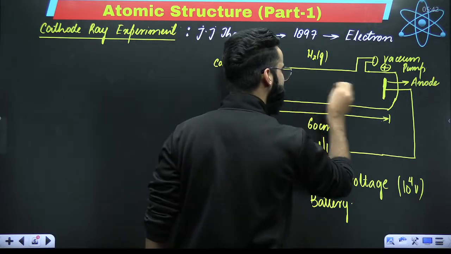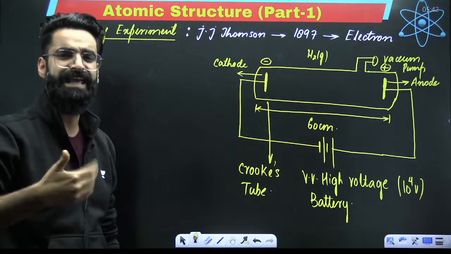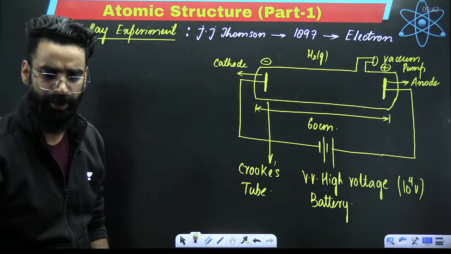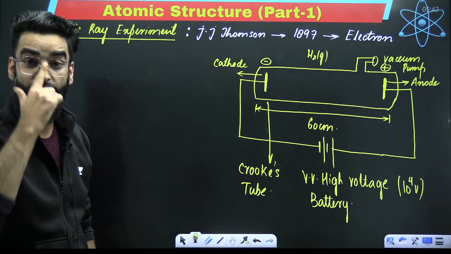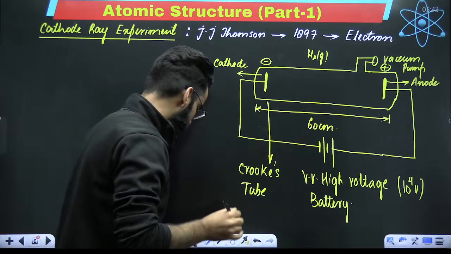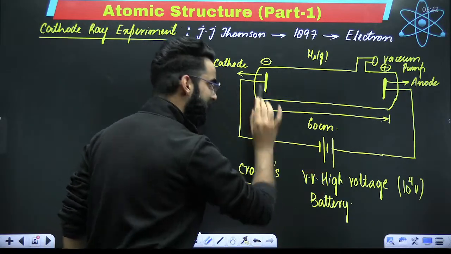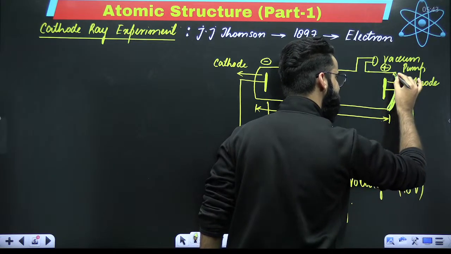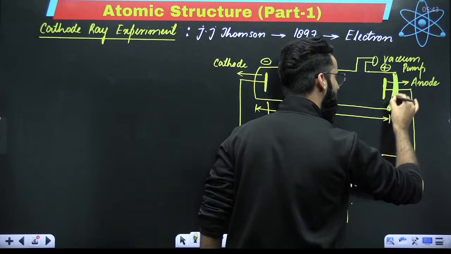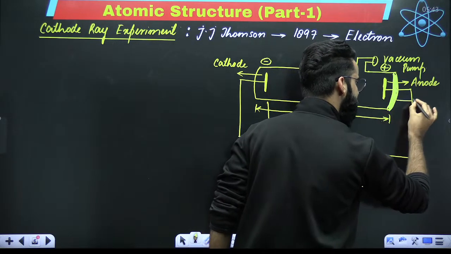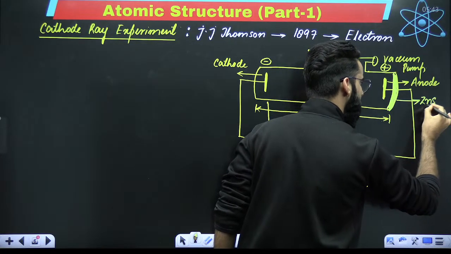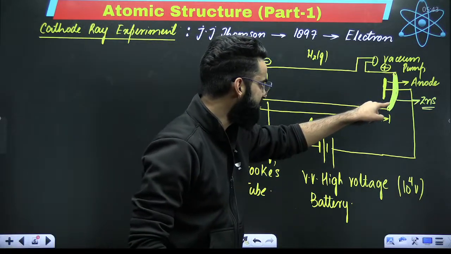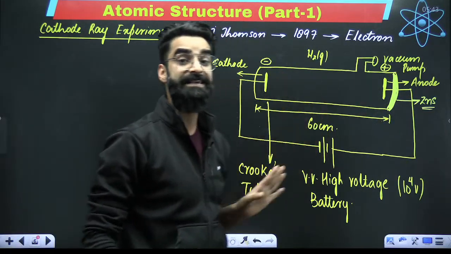and when the pressure of the gas was kept very low, there were some observations made by J.J. Thomson. And what were exactly the observations? Try to understand. Before letting you know the observations, let me tell you, this particular side of the glass tube was coated with zinc sulfide. So this particular surface of this glass tube was coated with zinc sulfide.